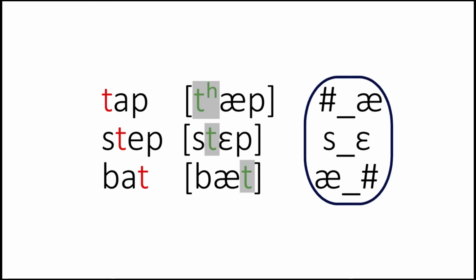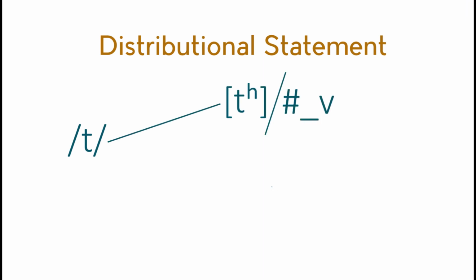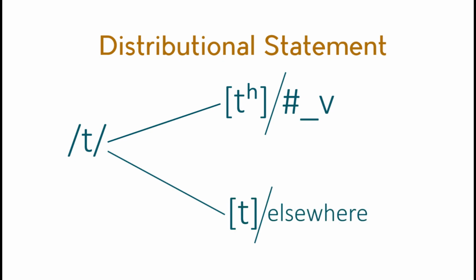We can write a rule about this. We can express this in a particular kind of notation. T becomes aspirated whenever it occurs in the beginning of a word, followed by a vowel, and then t stays the same elsewhere. This is according to the data given, okay? So as we come across new data, we will adapt accordingly. But as you see, that's the case here.